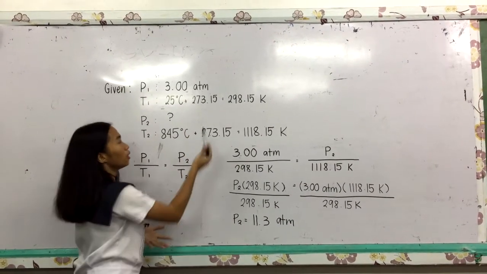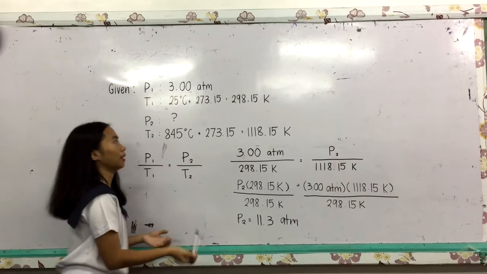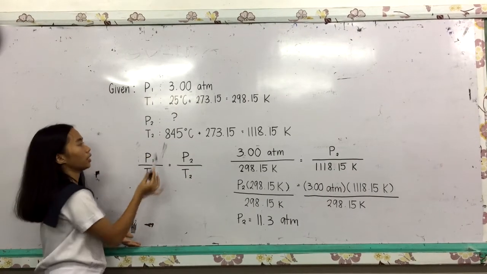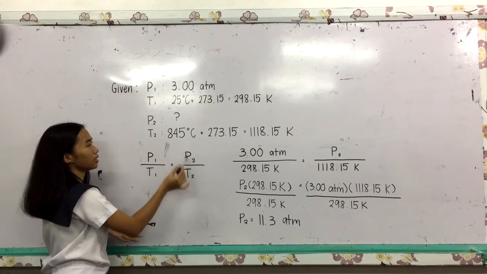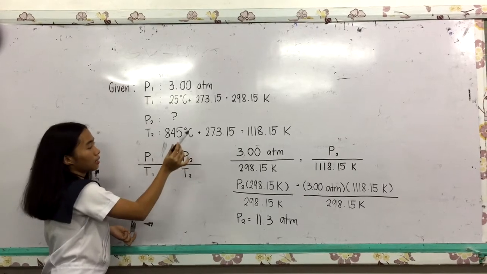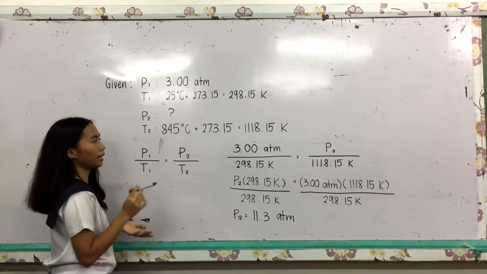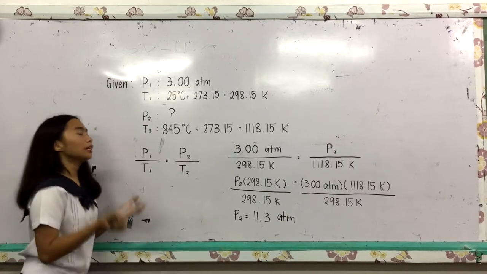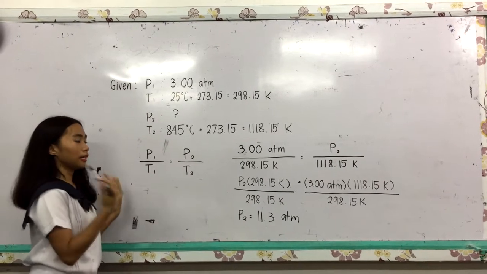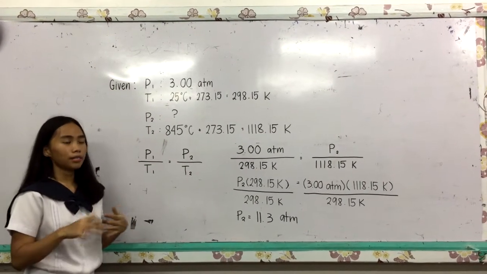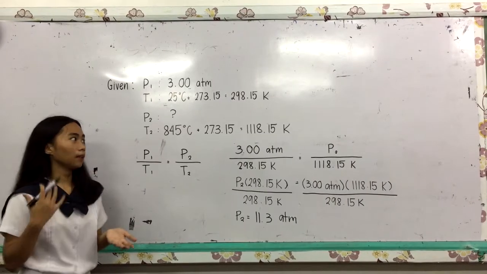It results in 298.50 Kelvin, while the final temperature, 845 degrees Celsius, plus 273.50 is equal to 1180.50 Kelvin.